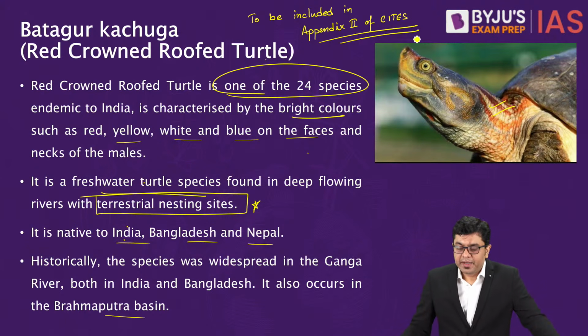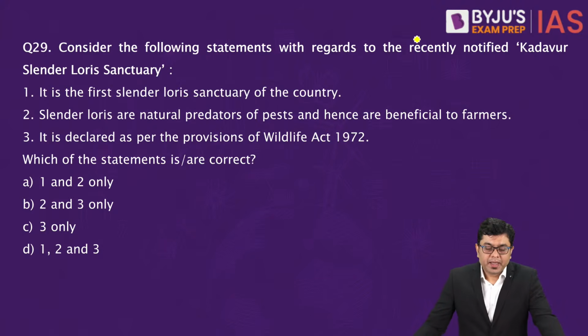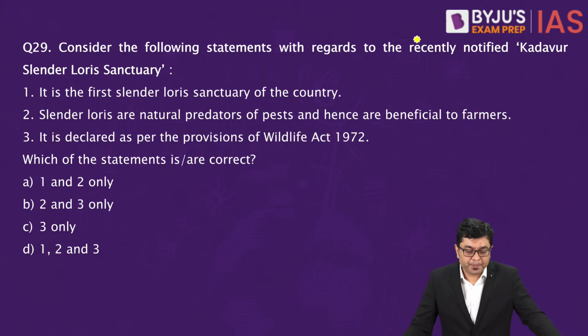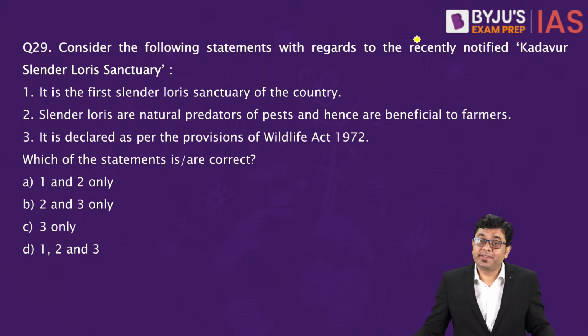Okay, now after this, consider the following statements with regards to the recently notified Kadavur Slender Loris Sanctuary. It is the first Slender Loris Sanctuary of the country. Slender loris are natural predators of pests and hence are beneficial to farmers. It is declared as per the provisions of Wildlife Act 1972.